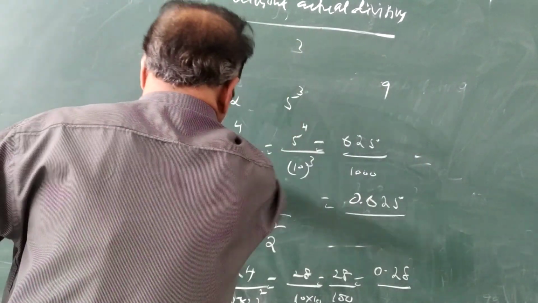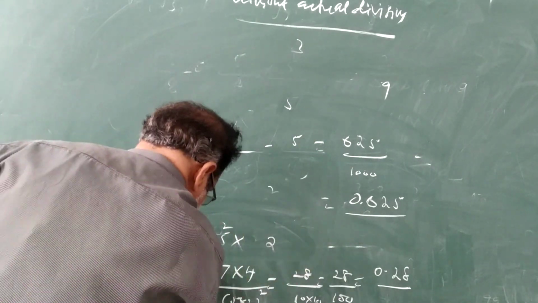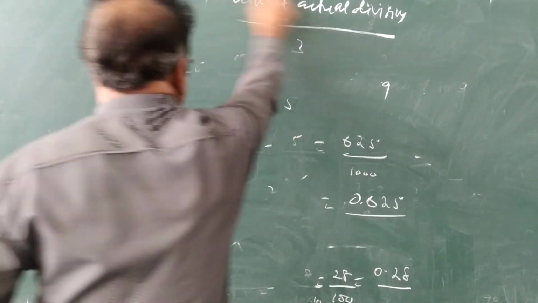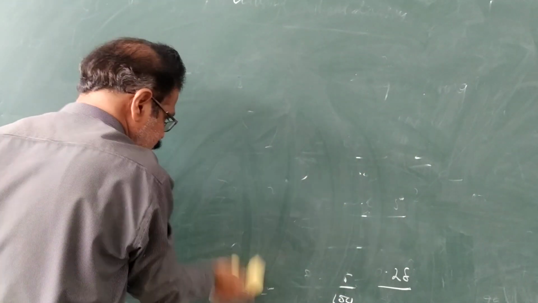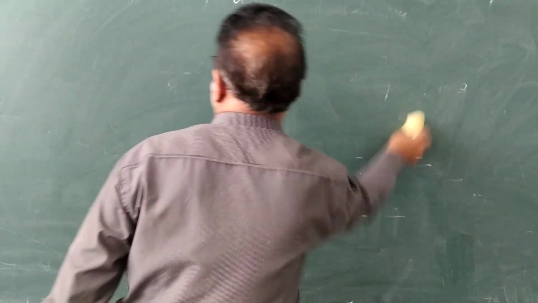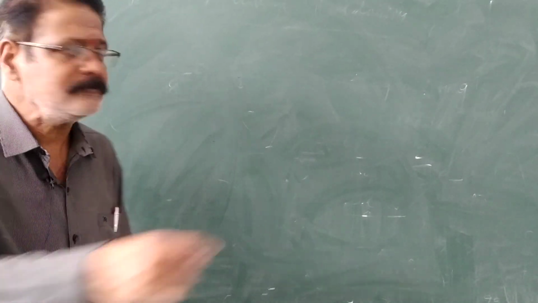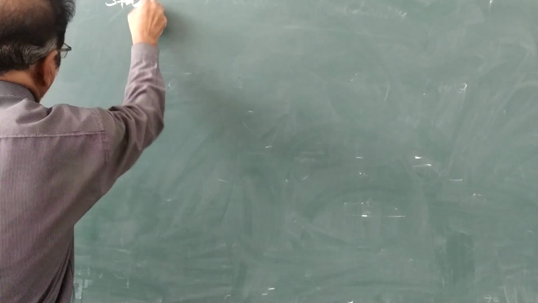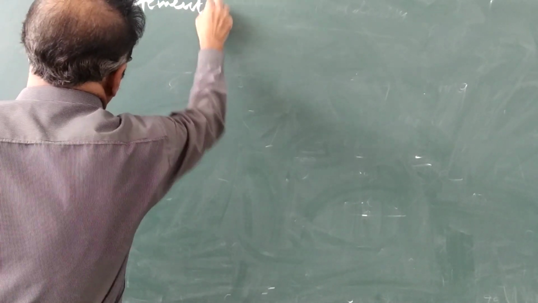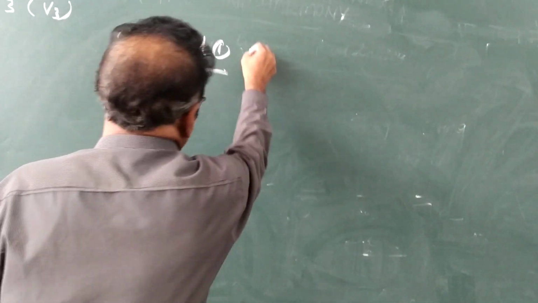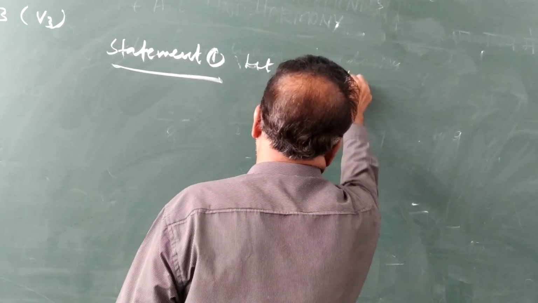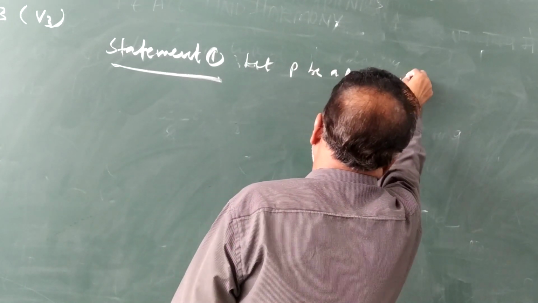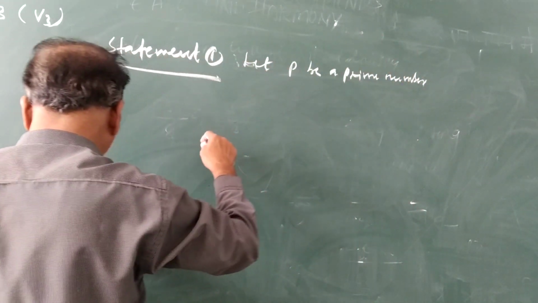Before going with more irrational numbers, let us see statement 1. Let p be a prime number.